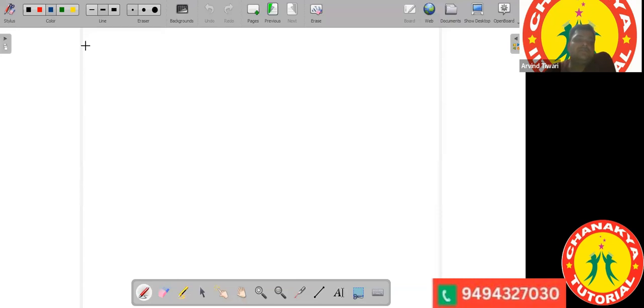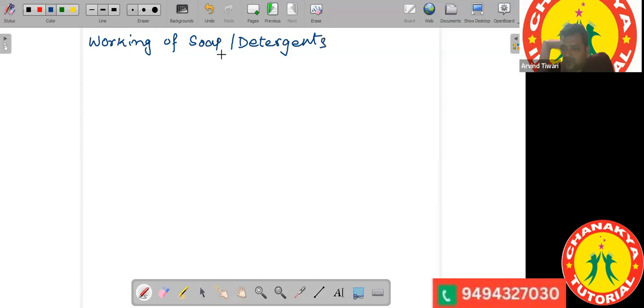Let's see. Working of soap and detergents. Soaps and detergents are almost the same, with a very little difference between them. The difference is that soaps are the sodium salts of fatty acids.